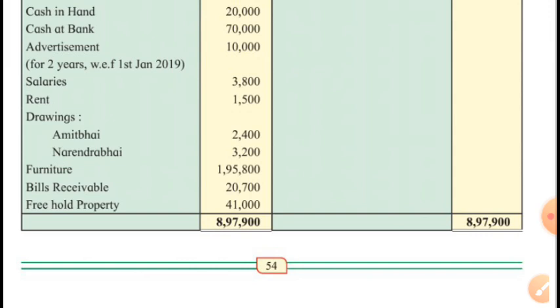So 21 months advertisement is prepaid advertisement, and only 3 months advertisement is concerned with this year.